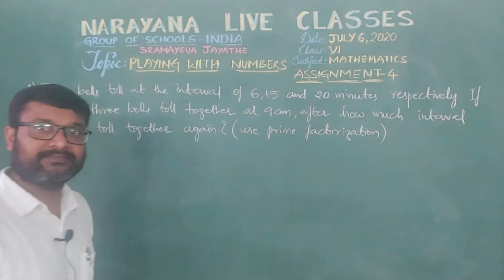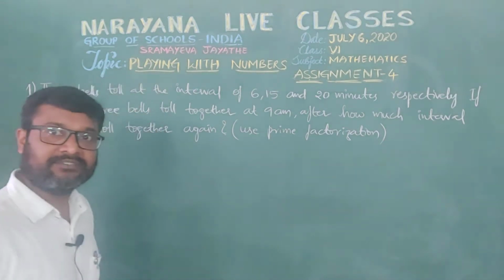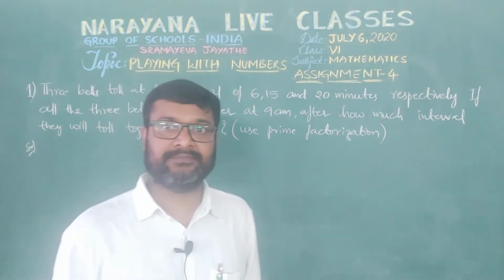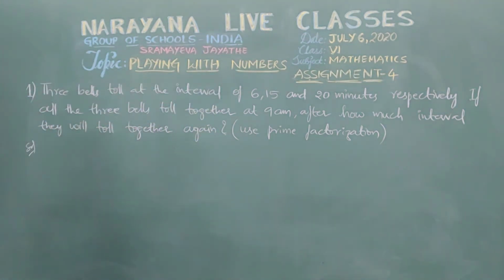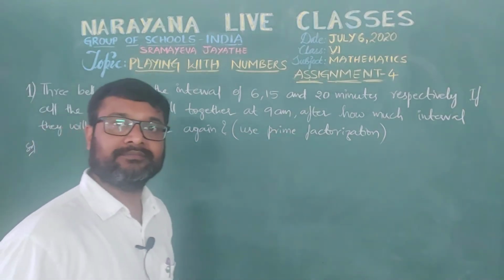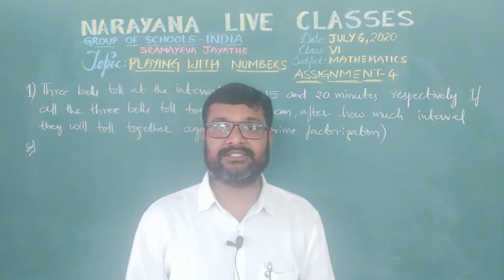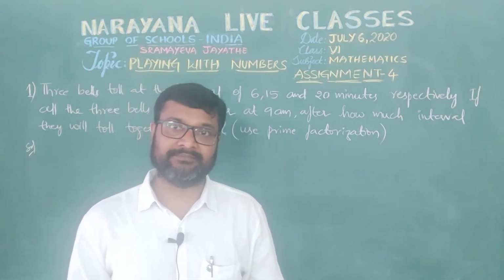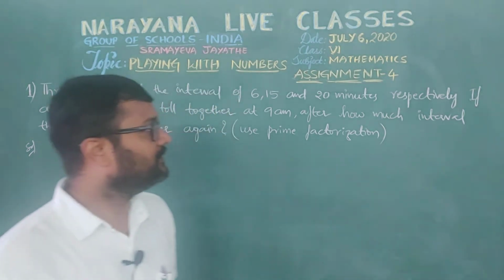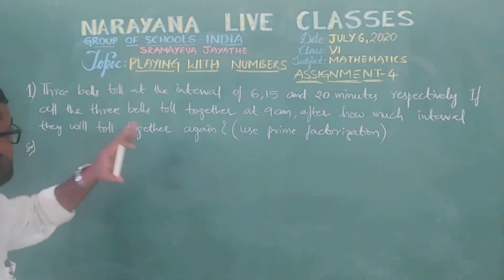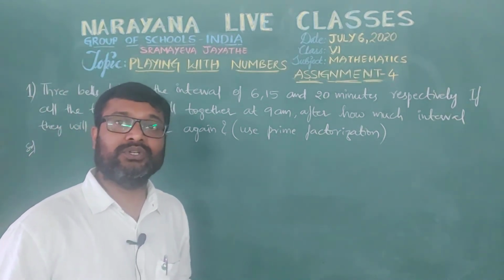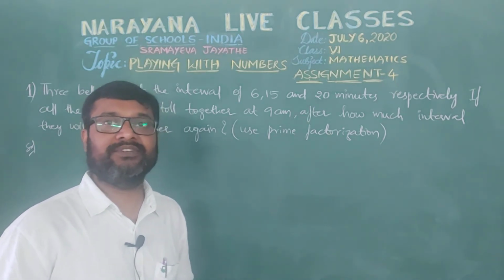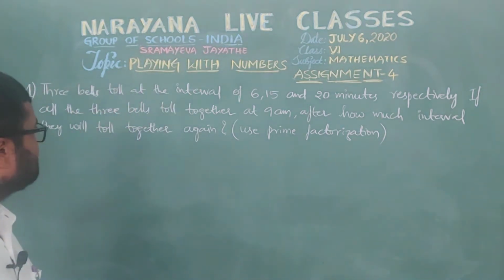Here we have 3 bells, isn't it? They have their own interval of ringing the bell. So here, if you observe, he said that all the three bells toll together at 9 a.m. Then again, after how much interval, means how much time it takes for all 3 bells to toll together, we need to calculate.